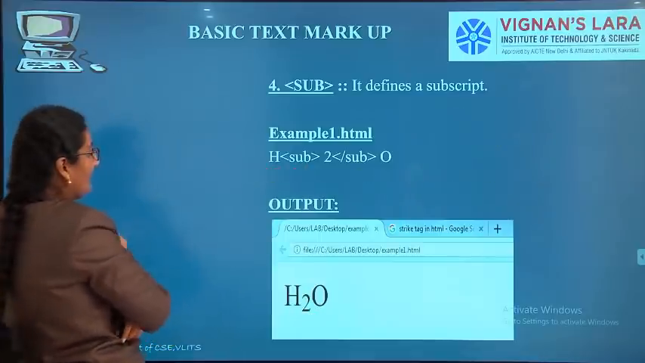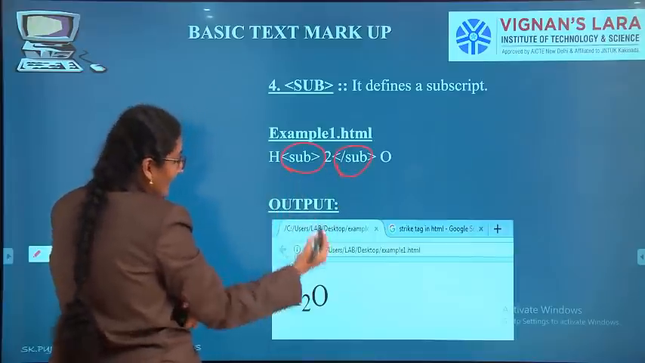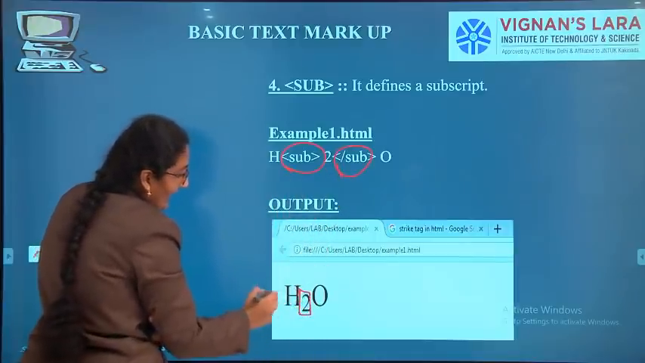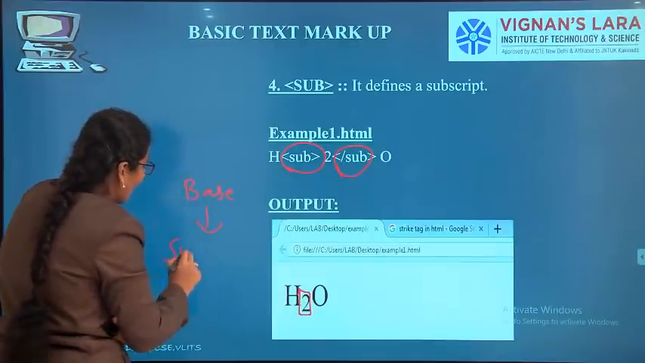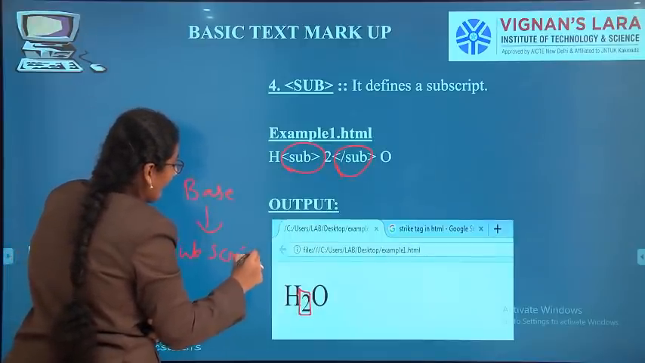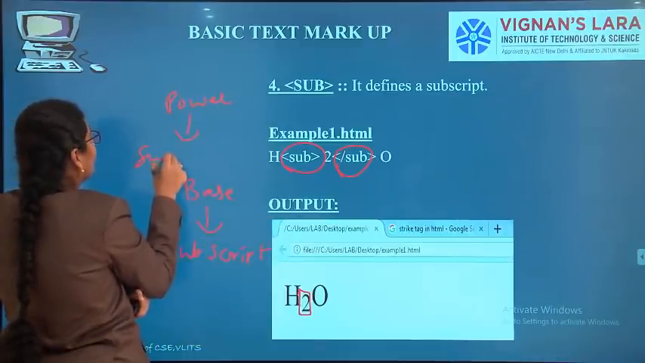So what have we done here? We have opened the subscript, and we have closed the subscript. Between that we want H2O, H base 2 O. So base values are given by subscript. Power values are given by superscript.